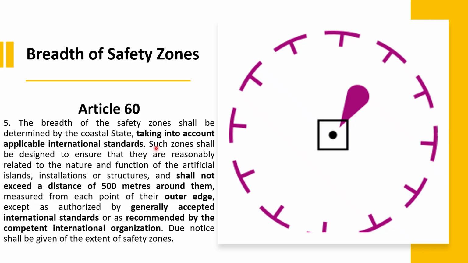The safety zones shall be designed to ensure that they are reasonably related to the nature and function of the artificial islands, installations and structures. And they shall not exceed a distance of 500 meters around them, right? So you can have a safety zone, but it should not be more than 500 meters. So that is the discussion of the safety zone.